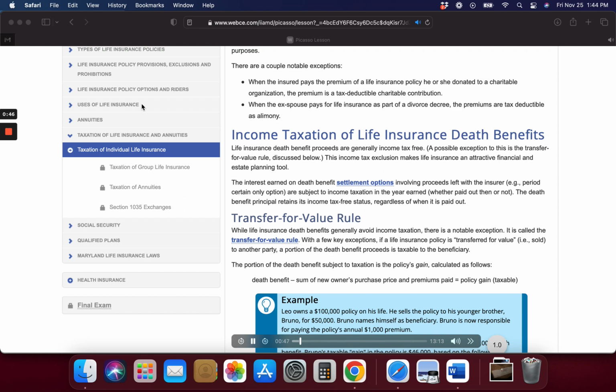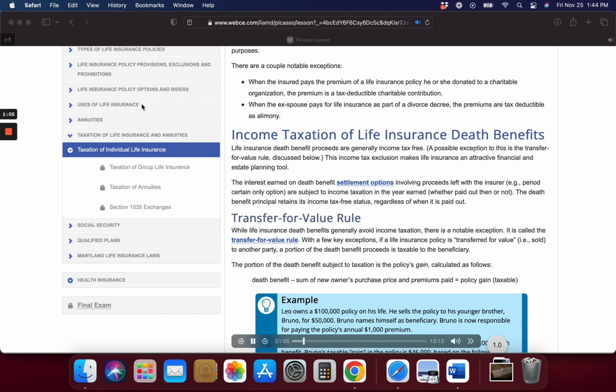Income taxation of life insurance death benefits. Life insurance death benefit proceeds are generally income tax-free. A possible exception to this is the transfer for value rule, discussed below. This income tax exclusion makes life insurance an attractive financial and estate planning tool.